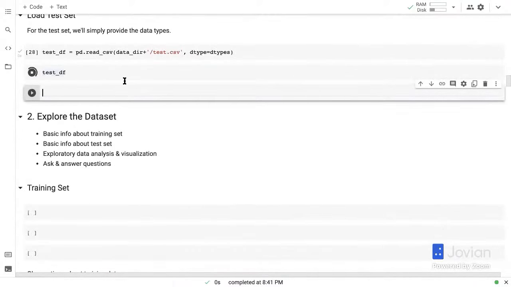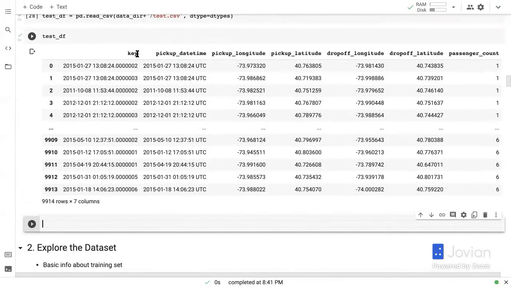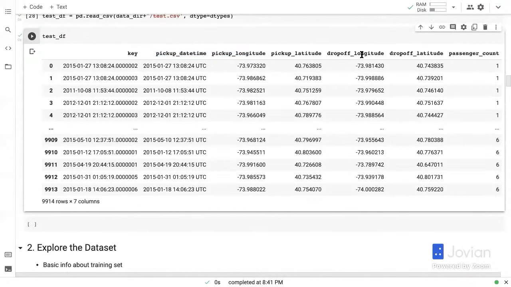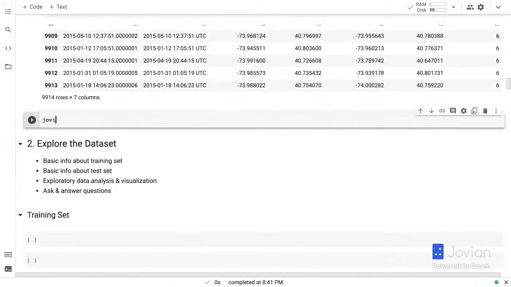Now the test DF has key. So we're going to keep the key for the test data frame because we're going to use this for making submissions. But we have the pickup date time, longitude, latitude, drop off, and passenger count. Looks great. And I can just commit again.